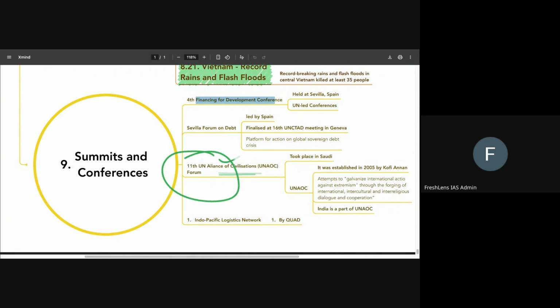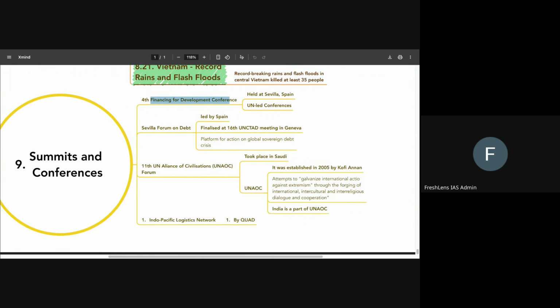Another important topic is the 11th UN Alliance of Civilizations Forum. Okay? It took place in Saudi Arabia. So we have to know the location at which this conference happened. We also need to know that it was established by Kofi Annan in 2005. Okay? Kofi Annan was a UN Secretary General, and it attempts to galvanize international action against extremism. I think it is fairly logical to understand that it will be against religious extremism. It will try to forge international intellectual and interreligious dialogue. And India is a part of the UN Alliance of Civilizations. This is what we have to be clear about.